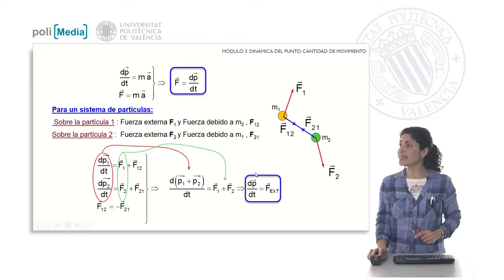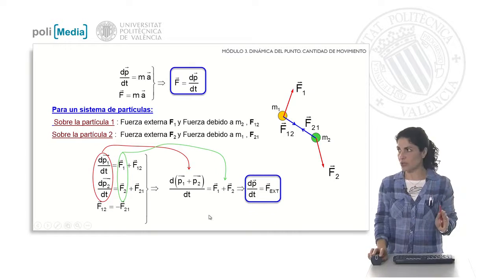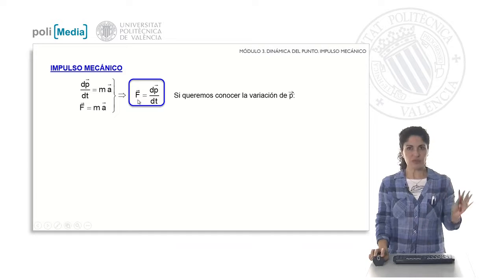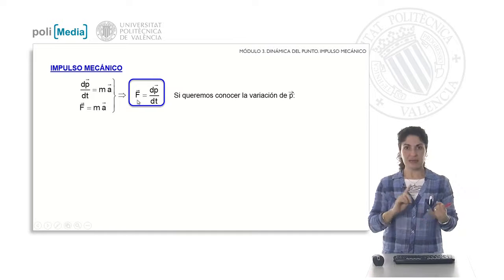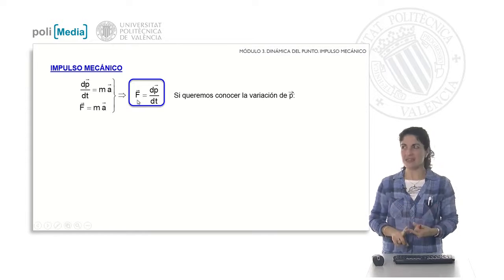What we are saying is that the variation of the quantity of motion of a system depends only on the external forces of the system and not on the internal ones. The only forces, therefore, that are capable of varying the state of motion of the system as a whole are the external forces and not the internal ones, because they are going to be compensated two by two. We have, therefore, that from this new formulation we can already speak of Newton's second law: for the forces that are acting on a body, on a mass, I can analyze it from the mass of the body and the acceleration it carries, or from the variation of the amount of movement determined by these applied external forces.